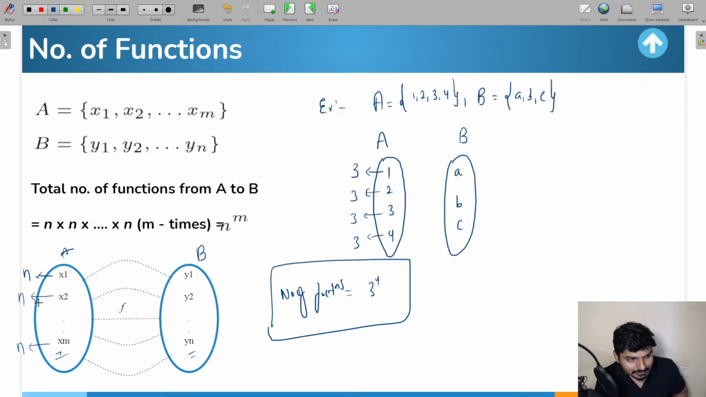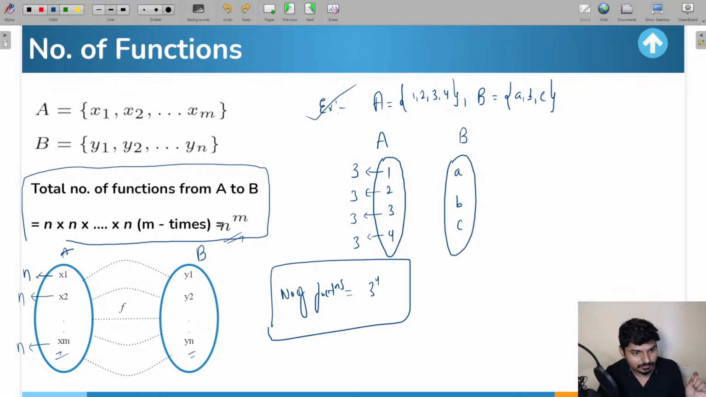When you multiply n, m number of times, this is what you're going to get, which is n raised to m, and that is representing the total number of functions. Okay, so I hope this question, the example and the formula are clear for everyone. So this is how you have to calculate the total number of functions.